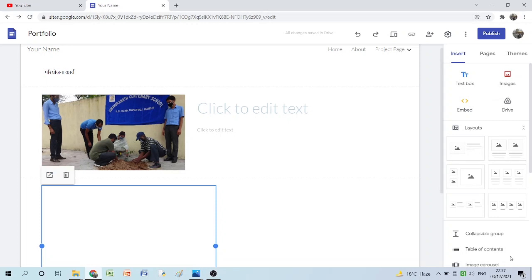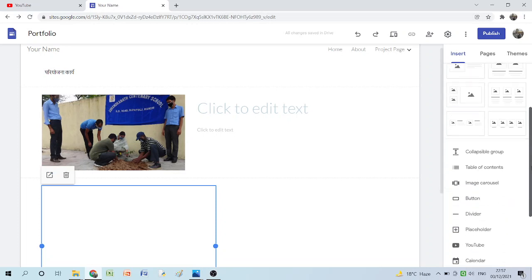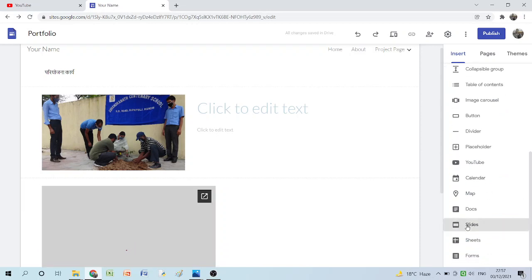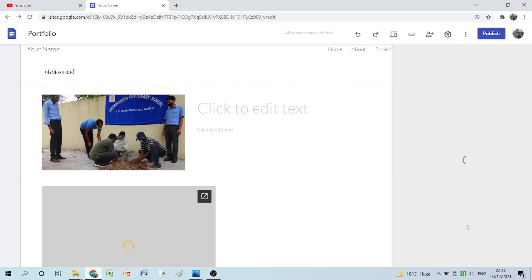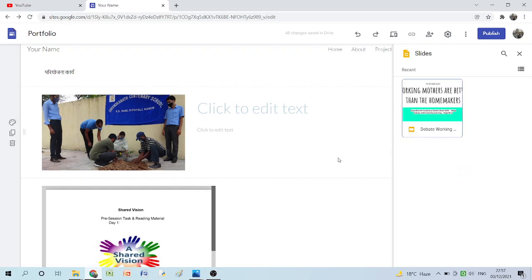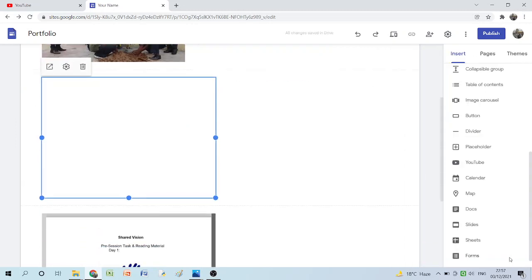If we have any particular PPT in that particular subject as project work, click on the slide option. You will have the Google Slides window on your screen. Like I told you, please upload all your work in Google Drive beforehand, so you will get it in your Drive immediately. You just click here, and that will be inserted in your page, like you can see over here.